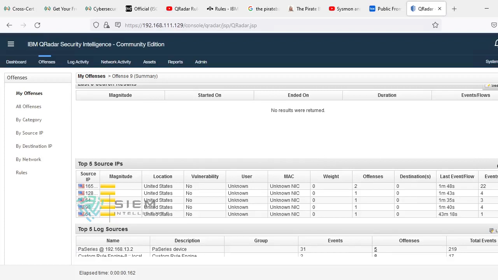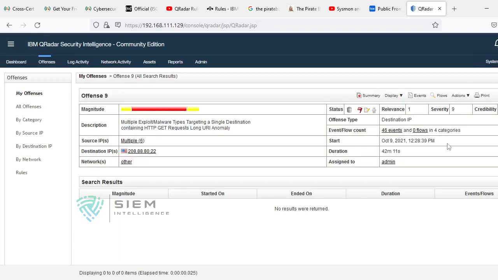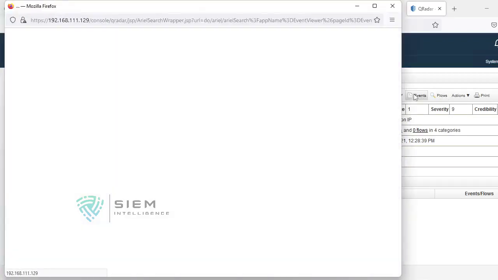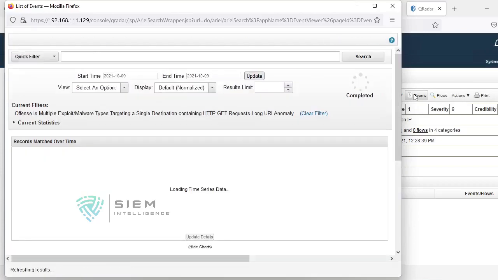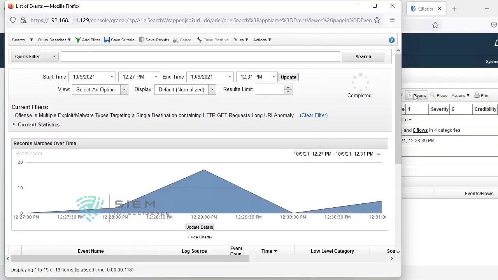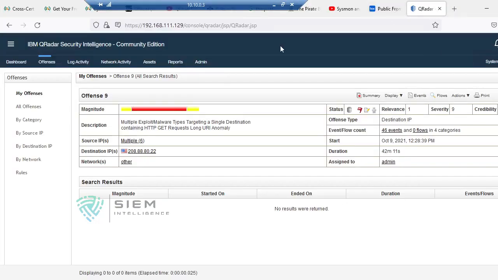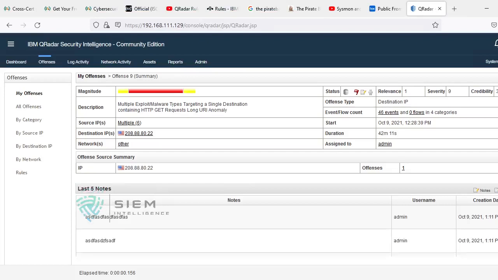You can say search result. You can click. There is no search result right away, but you can do search results. Just click, you can come to know what the events are. Like that you can see the last search results with respect to this offense.